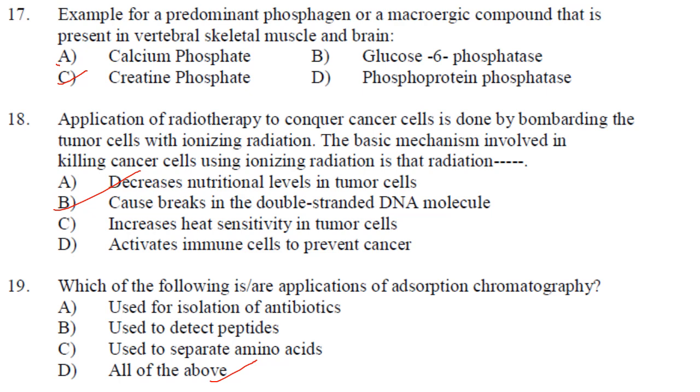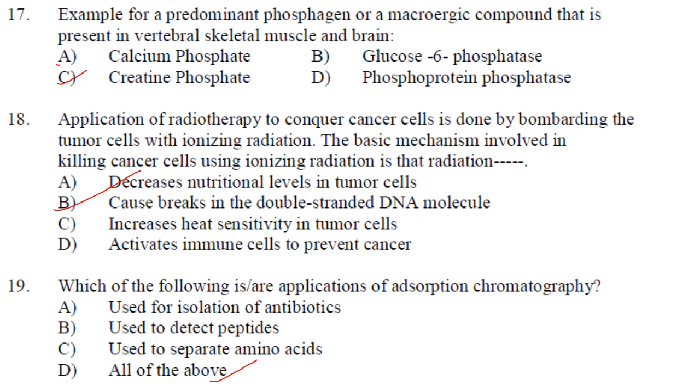They provide the required energy for the muscle that could not be immediately supplied by glycolysis or oxidative phosphorylation. So the example of predominant phosphogen in the vertebrate skeletal muscle and brain is creatine phosphate. Answer is option C.